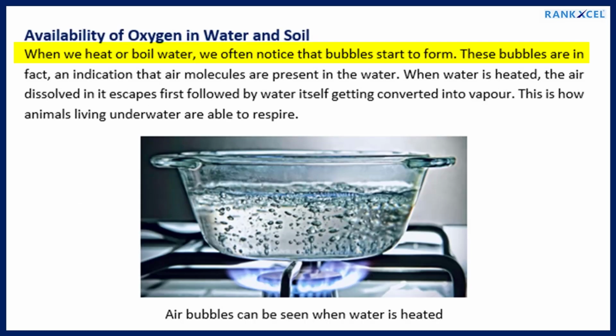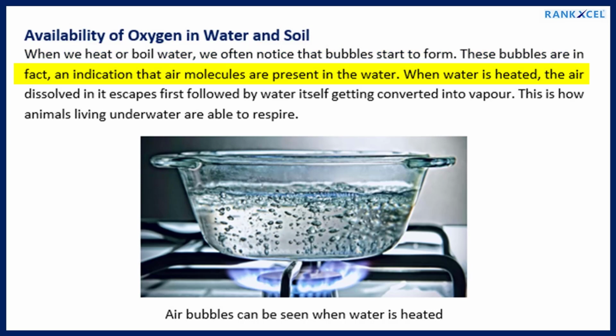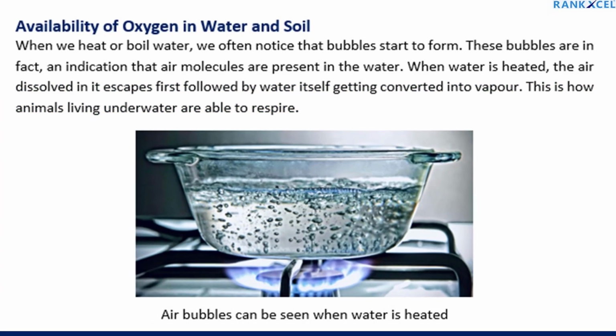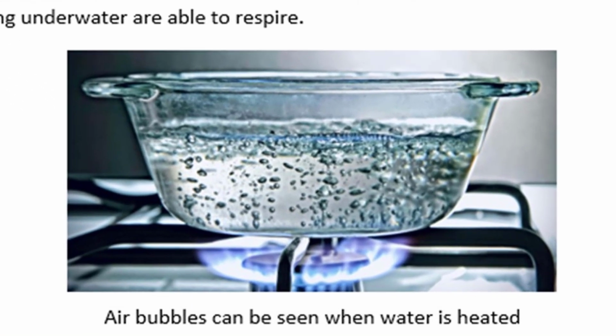Availability of oxygen in water and soil. When we heat or boil water, we often notice that bubbles start to form. These bubbles are in fact an indication that air molecules are present in the water. When water is heated, the dissolved air escapes first, followed by water itself getting converted into vapor. This is how animals living underwater are able to respire. Air bubbles can be seen when water is heated.